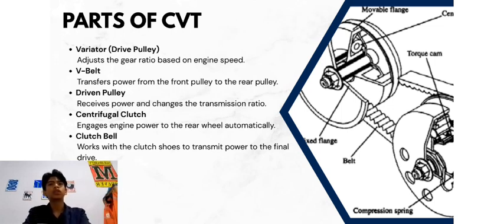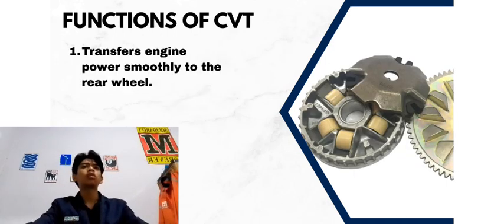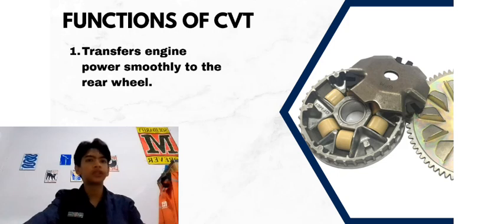The last component is the clutch bell. The clutch bell works together with the clutch shoes. It receives rotation force from the clutch and transfers it to the final drive and then to the rear wheel. All of these components work together to create a smooth, automatic, and efficient transmission system.